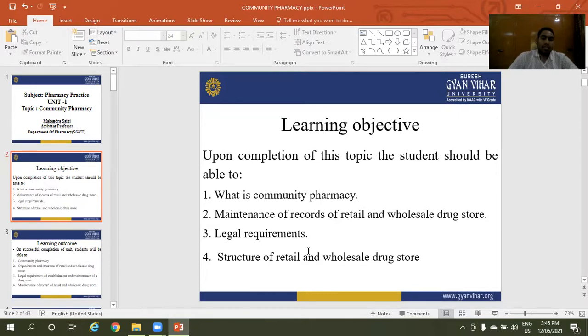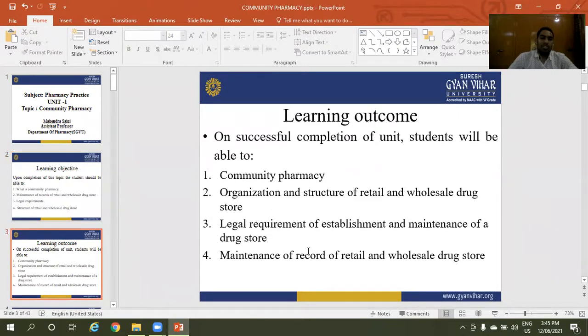Learning outcomes: on successful completion of the unit, students will be able to explain community pharmacy, organization and structure of retail and wholesale drug store, legal requirements of establishment and maintenance of a drug store, and maintenance of records of retail and wholesale drug store.